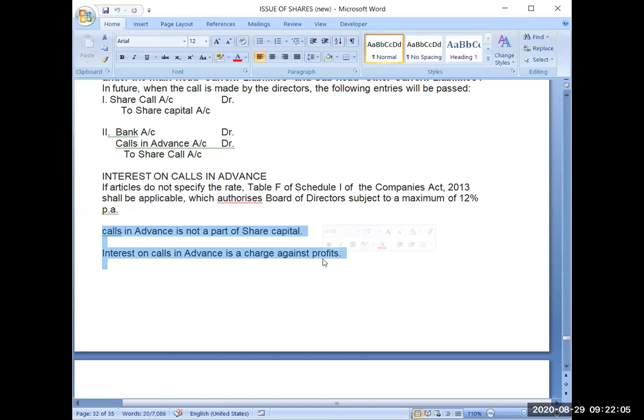Calls in advance account is not a part of share capital. That we have studied a few minutes back, that it will not affect your share capital. It is a part of current liability.